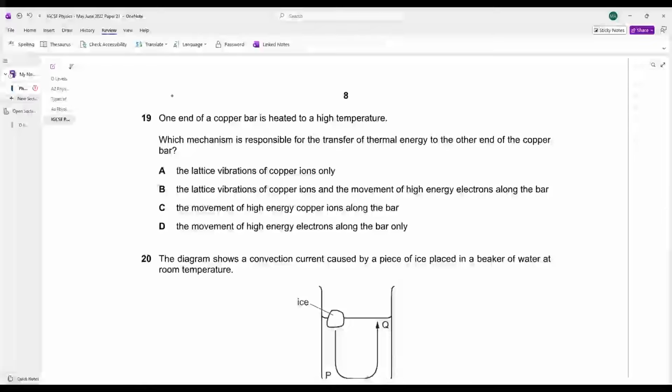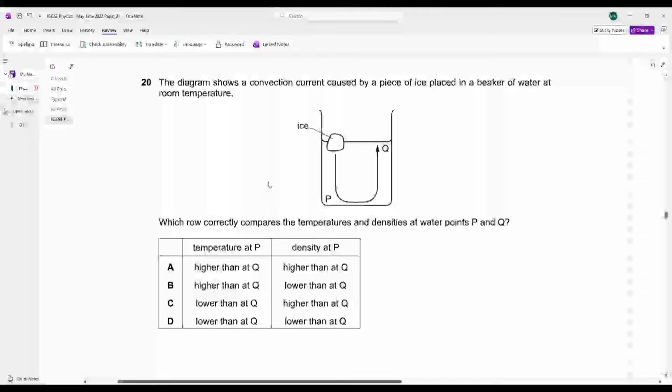One end of a copper bar is heated to a high temperature. Which mechanism is responsible for the transfer of thermal energy to the other end of the copper bar? How does energy transfer throughout the copper bar? Copper bar is a metal. In a metal, there are two methods of thermal energy transfer. Lattice vibration of copper ions and the movement of high energy electrons. B is your answer.